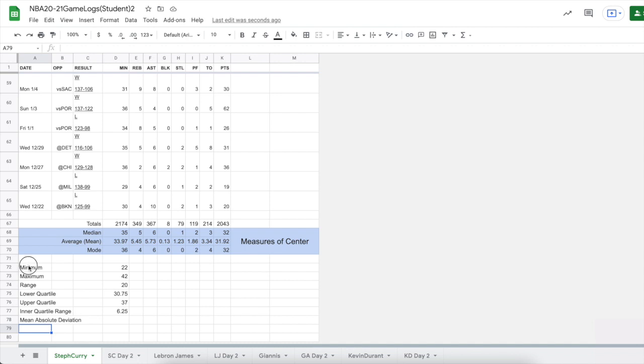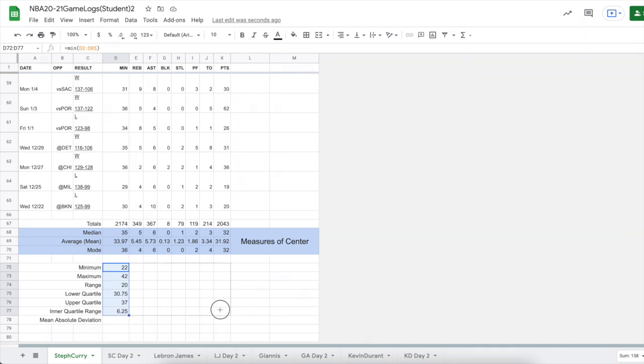I have all of these data titles. I'm going to highlight them, and now I'm going to merge horizontally, and I'm going to right align. I'm going to take all of these formulas that we have. I highlighted them all. Clicking the blue square, I'm going to drag them all across. All right.